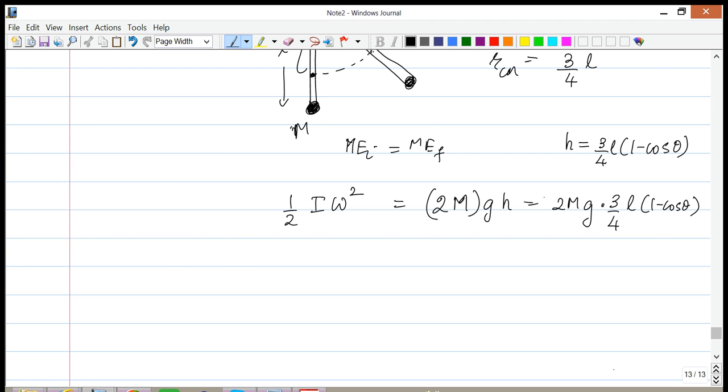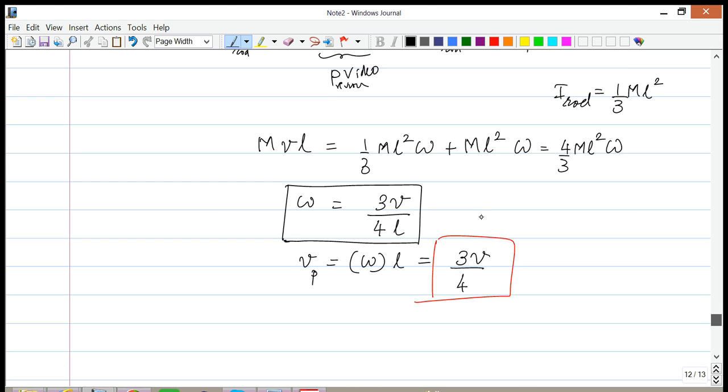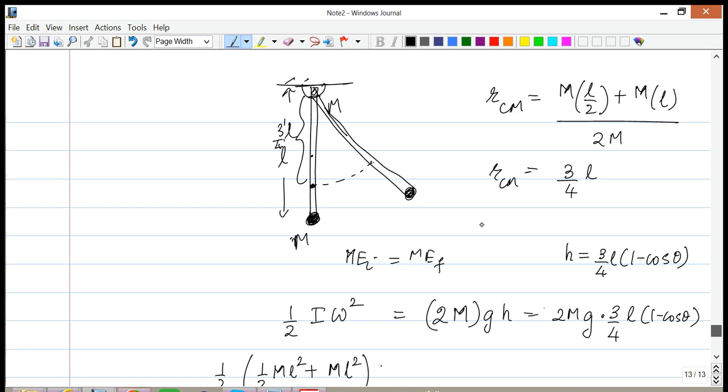So once we have this, the moment of inertia for the entire system is the moment of inertia for the rod, which is 1/3 ML squared about the pivot, plus the moment of inertia for the putty, which is mL squared, and then times omega squared, and we found omega to be 3v over 4L.